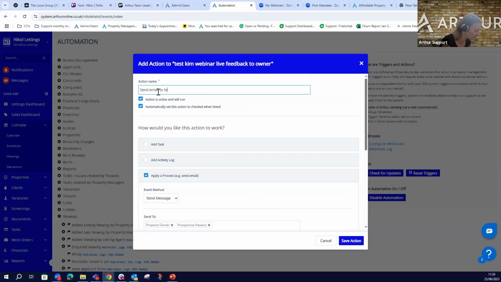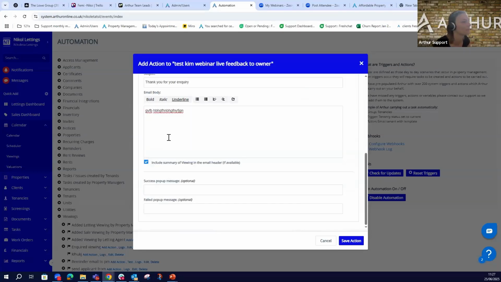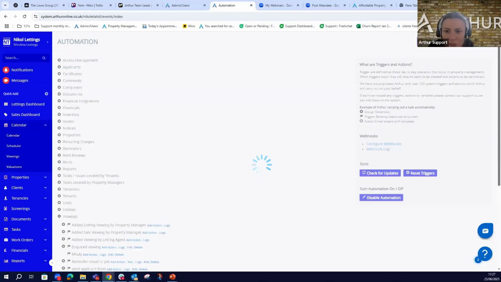Send email to tenant and owner about viewing, or maybe it could be about inquiry from Zoopla, anything, okay? About portal, or you can just call them all portals, portal viewing inquiry. Okay. Let me save, and I saw some questions in the Q&A box.